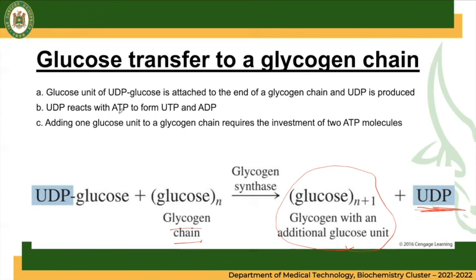So, the glucose unit of UDP glucose is attached to the end of the glycogen chain, and UDP is produced in the process. UDP reacts with ATP to form UTP and ADP. Adding one glucose unit to a glycogen chain requires investment of 2 ATP molecules.